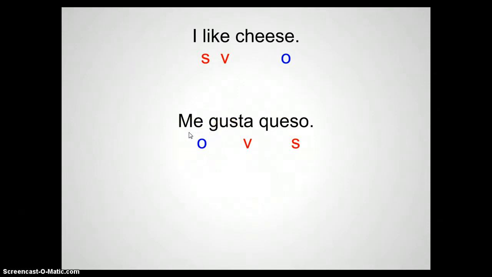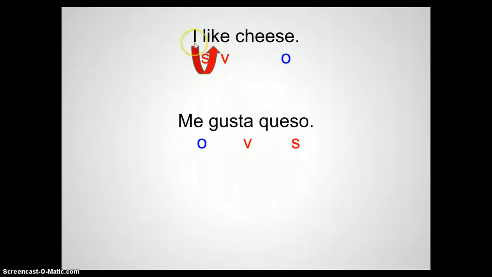Okay? Now this is why it's called a flip verb, because we flip the order of the sentence. The object becomes first, the subject becomes last. Normally English and Spanish are SVO languages, subject, verb, object, but it's flipped in this case, hence flip verbs. Okay.